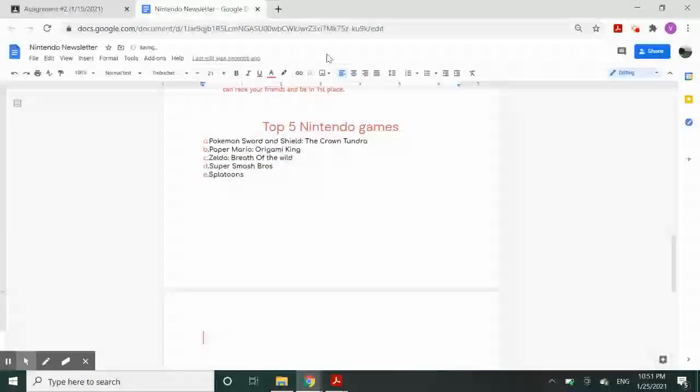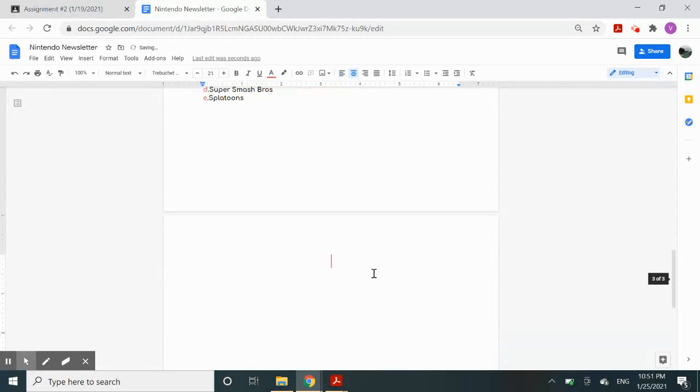So, what is the word search going to have? First, it needs a title. For you to put a title, you need to make sure you center it. And you're going to call it, for example, I'm going to call this one Nintendo Word Search. Okay. Now you can go ahead and press this back so it can take you back to the side.